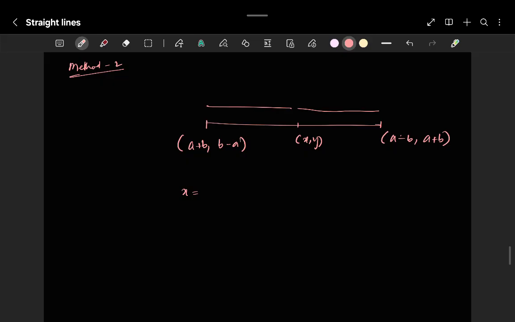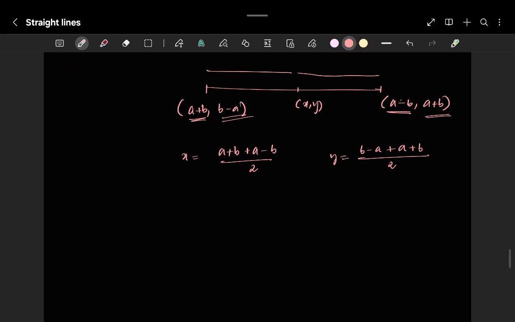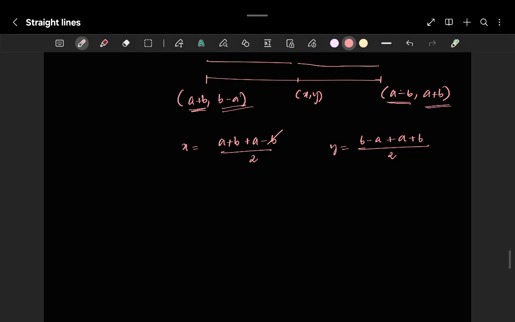So x is equal to what? (x1 plus x2) by 2, and y is equal to (y1 plus y2) by 2. Now here b gets cancelled, a gets cancelled, so 2x is equal to 2a, and 2y is equal to 2b.